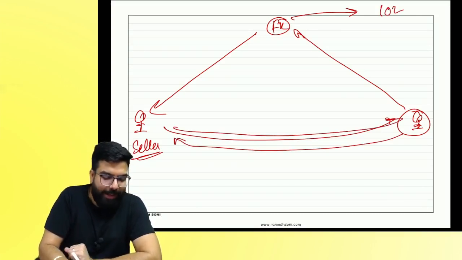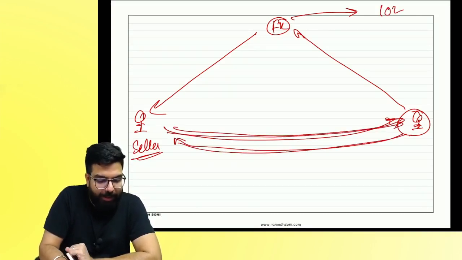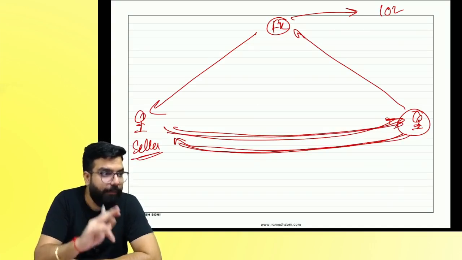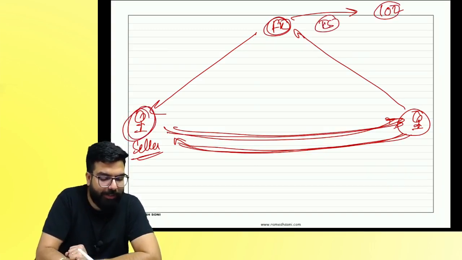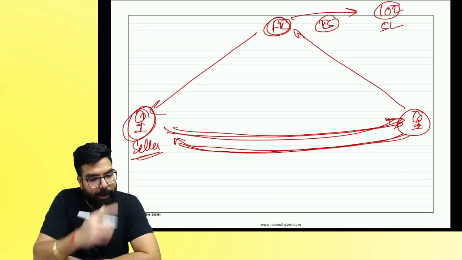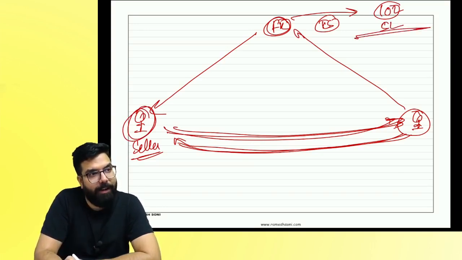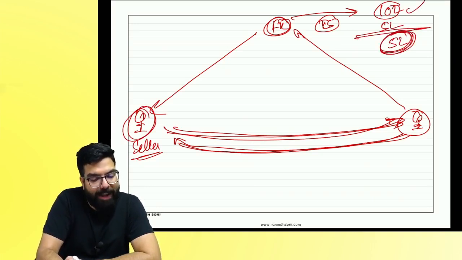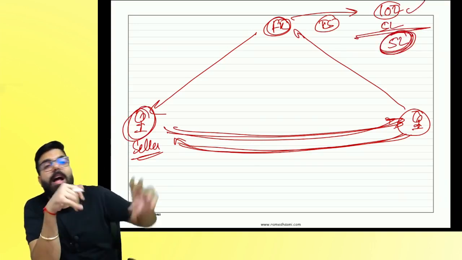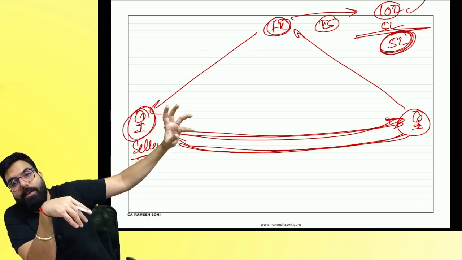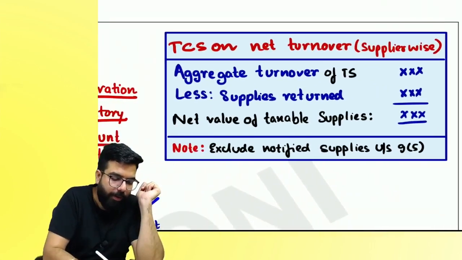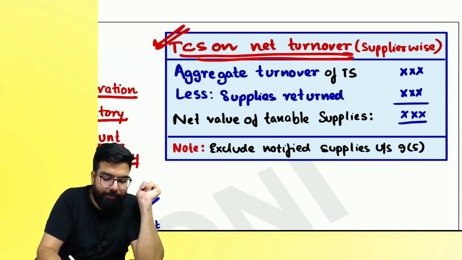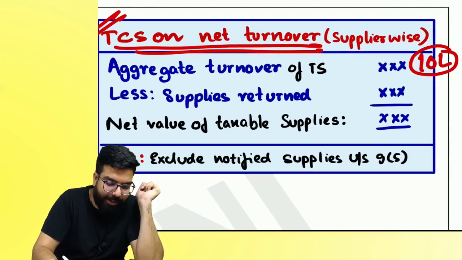Are we clear? They buy, and after 15 days they will return. Yes or no? A lot of returns are there. So my question is, on what will they deduct TCS? For example, I sold 10 lakh worth of goods, and returns of 5 lakh worth of goods came. How much is remaining? Will TCS be deducted on 5 lakh or 10 lakh? Whatever I have supplied through Flipkart, net in a month after deducting the returns, TCS will be on the net turnover. I sold 10 lakh rupees of goods, 5 lakh returned, so the net is 5 lakh.